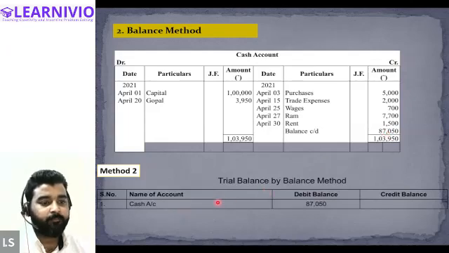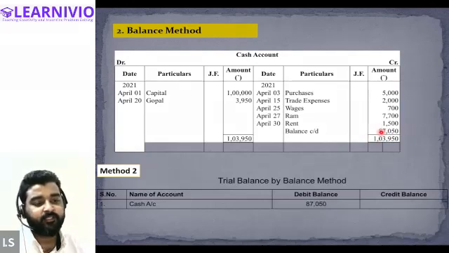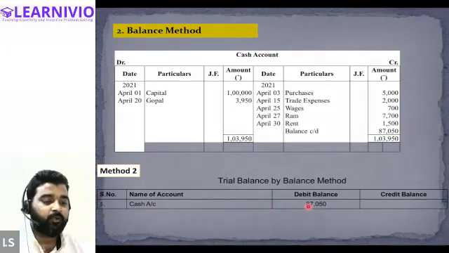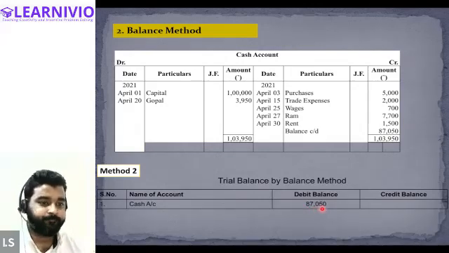Because this is a debit balance, it is shown on the credit side of the account, which means that it is a debit balance. So we will be indicating it accordingly in the trial balance. This will be recorded on the debit side. 87,050 will be on the debit side.